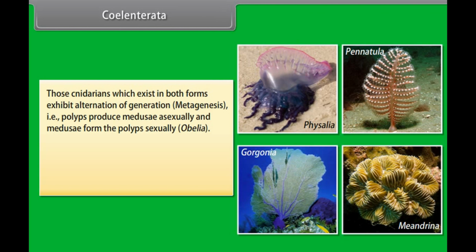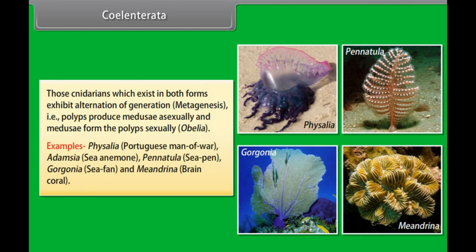For example, Obelia. Examples, Physalia, also known as Portuguese man of war; Adamsia, also known as sea anemone; Pennatula, also known as sea pen; Gorgonia, also known as sea fan; Meandrina, also known as brain coral.